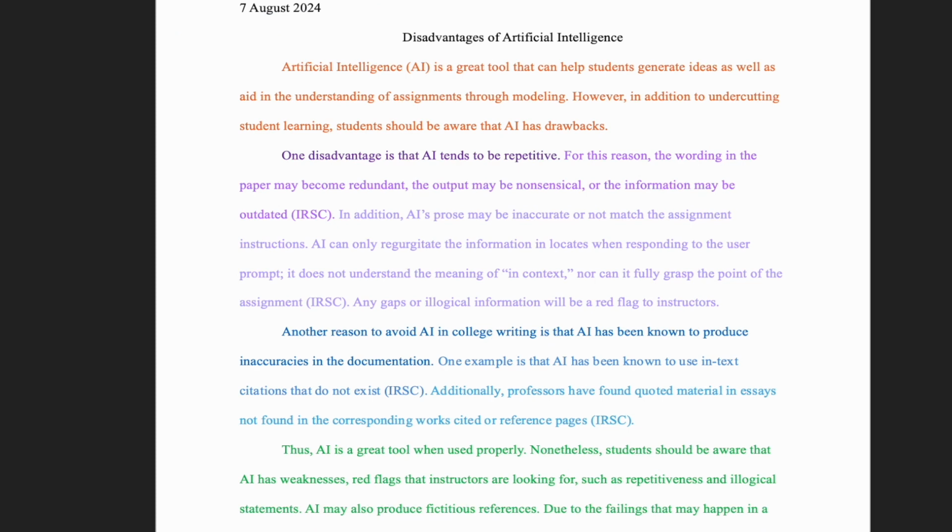Here is an example of the completed assignment in MLA format. Note that the colors are used only for this example and black should be used on the actual assignment. Each color corresponds to the colors used on our essay planning sheet, so you can see how they all fit together to form the completed essay.